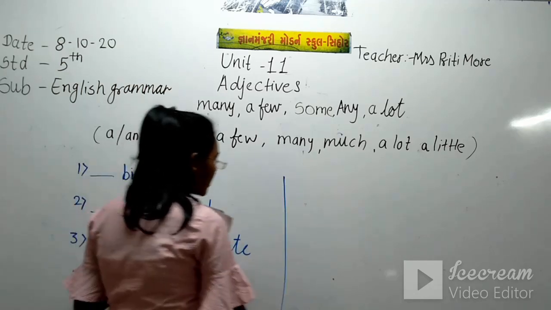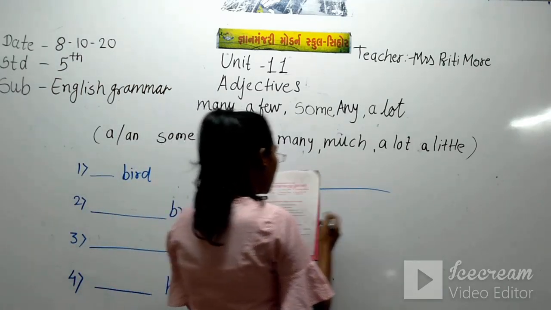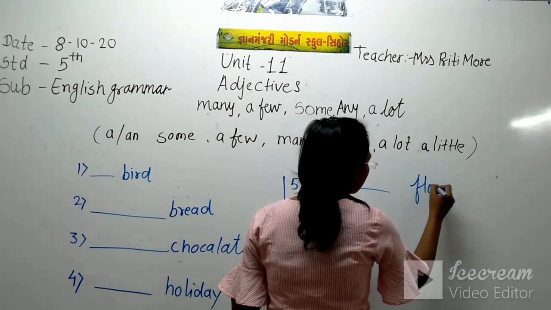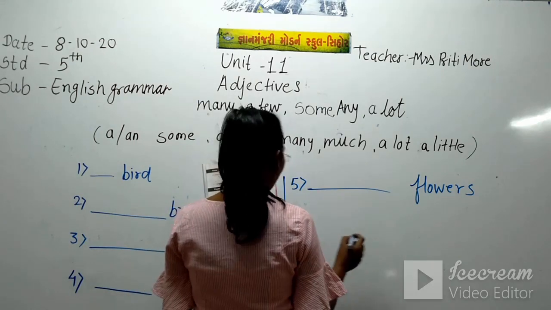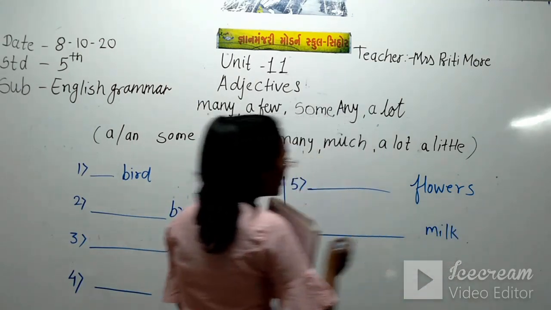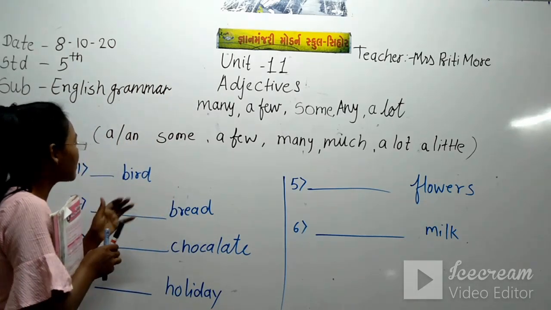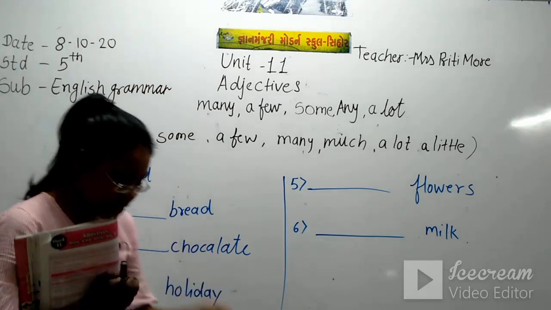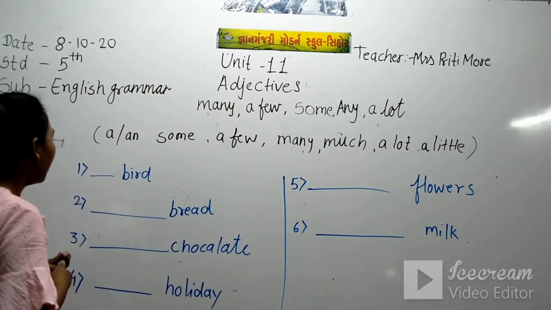Fifth is flowers. Sixth is milk. Now we have to write the words in the blank spaces from the bracket. So the bird is written there. What will we write here? A bird.